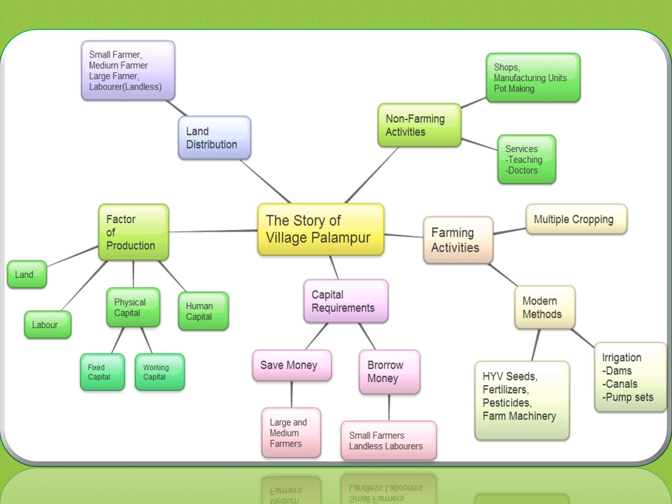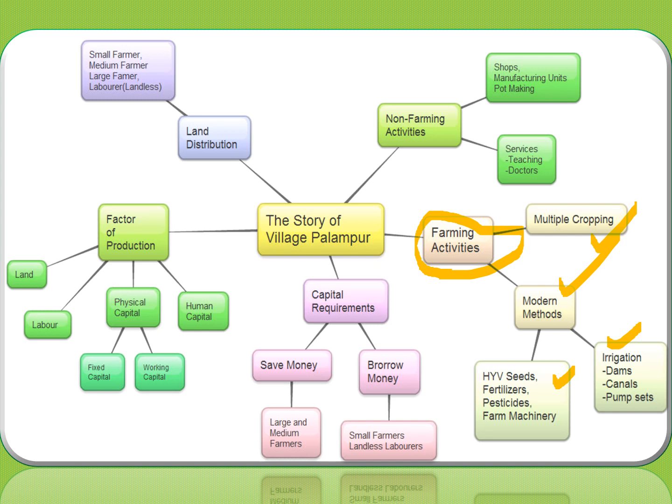If you recollect, last time from this particular flow chart, you had copied factors of production. Today, you will copy the farming activities which are shown over here, which include multiple cropping, modern farming methods, the irrigation dams, canals, pump sets, HYV seeds, fertilizers, pesticides, farm machinery.